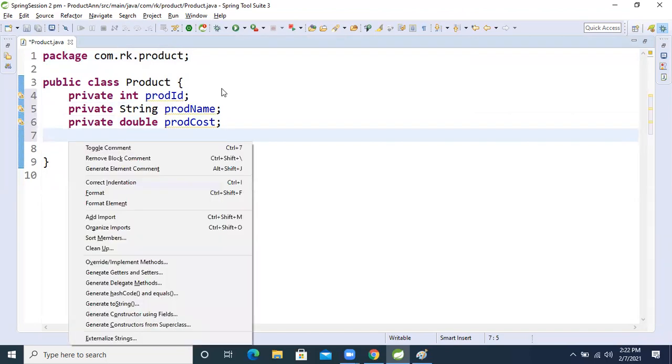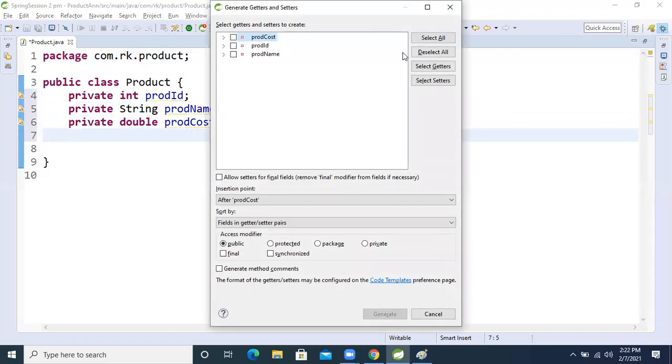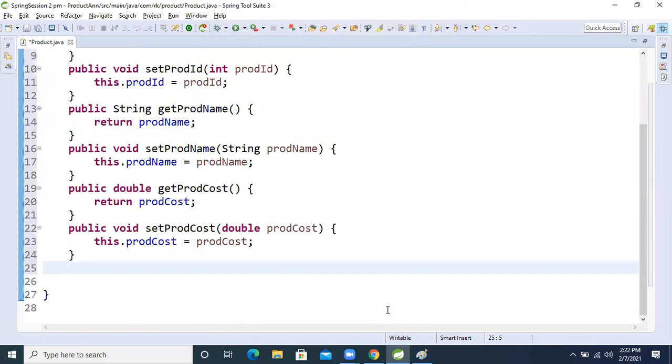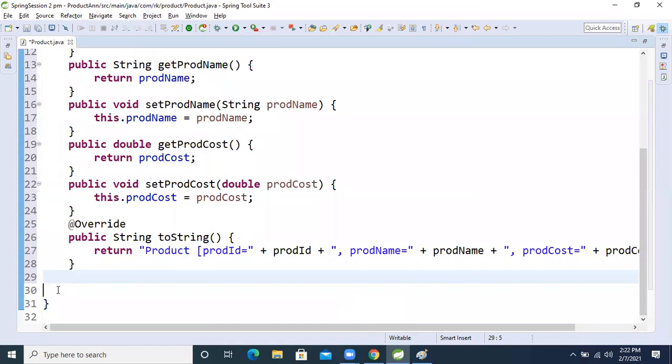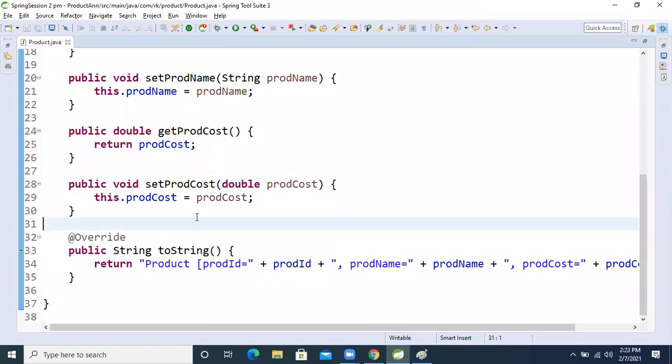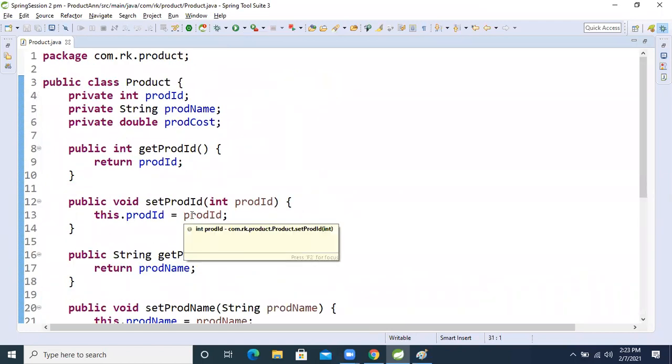Now alt shift s, I'm going to perform setter injection, so setter and getter. I will select all, not setter only. Generate the setter and getter methods, as well as the toString method. Alt shift s plus s, override the toString method also, because I'm not going to create anything inside that method. Now my Product class is created.